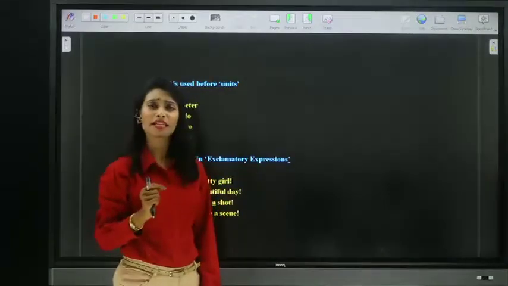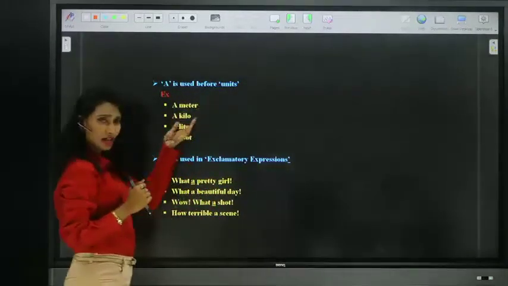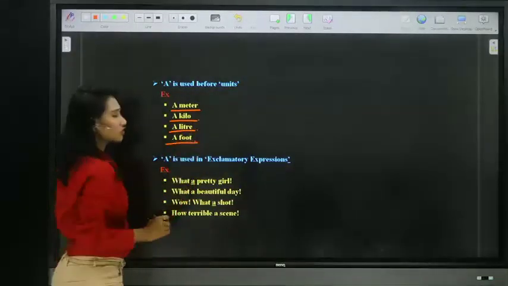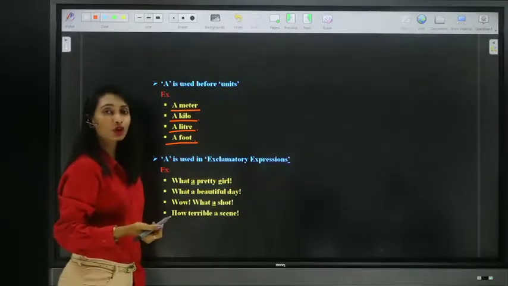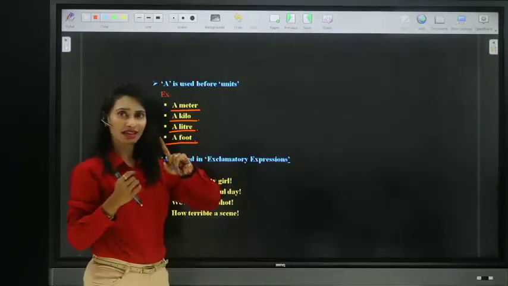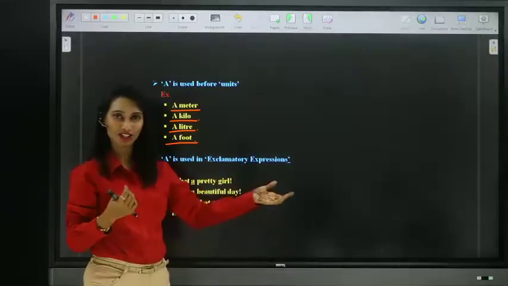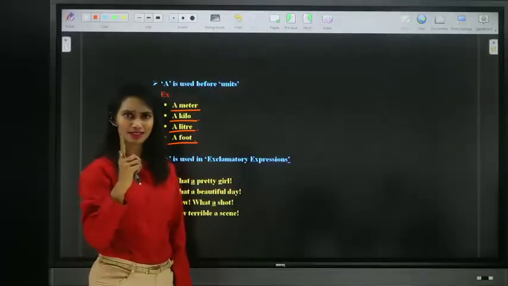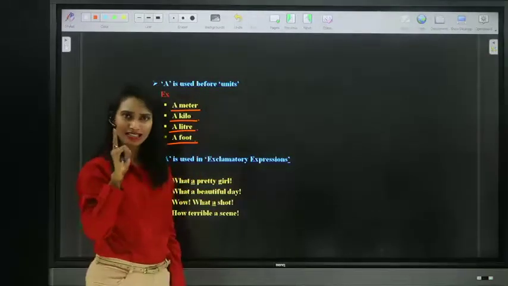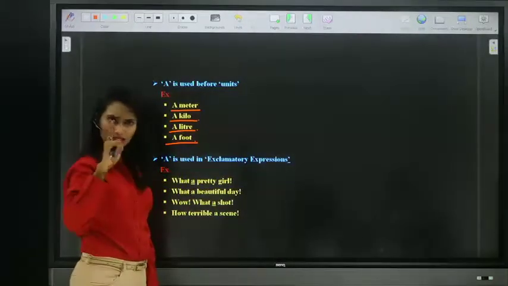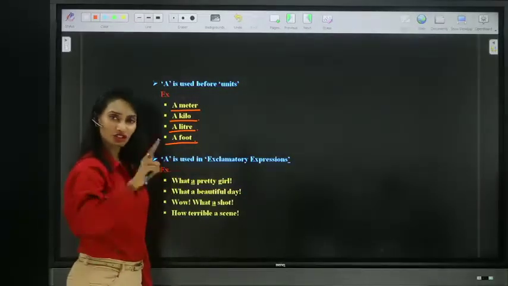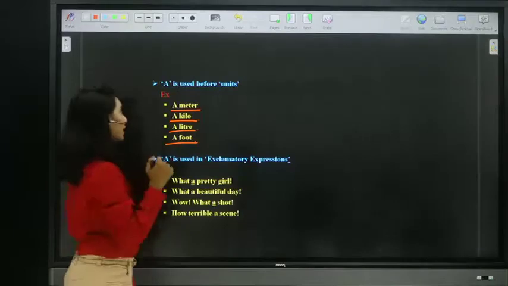Article A is placed before units of counting like a meter, a kilo, a liter, a foot. So these are units. Give me a meter length of cloth. A meter. We will not say 1 meter; we can say simply a meter. It senses one because it is singular. Indefinite articles are used before only singular, and these units also indicate singular quantity, right? So a meter means 1 meter, a kilo, 1 kilo, a liter, 1 liter, a foot, 1 foot length, right? So that is our next one.